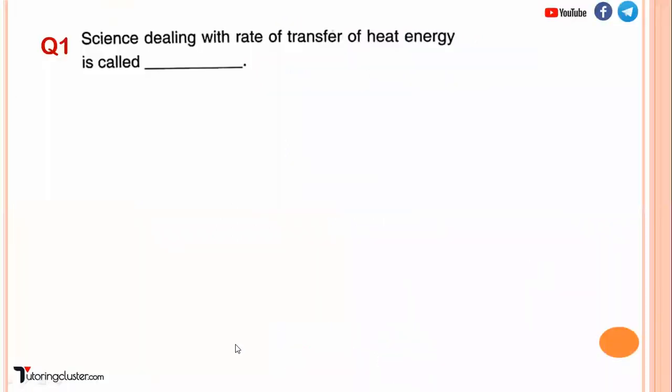Now, the first one: a science dealing with the rate of transfer of heat energy is what? It is heat transfer, right? So we have seen what we mean by heat transfer. Basically it is a transfer of heat energy from a higher to a lower temperature gradient, right?